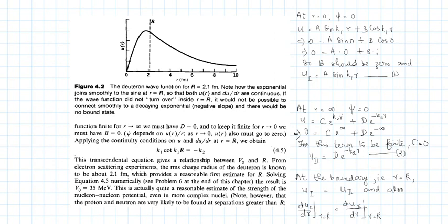Now at the boundary, wave functions should be continuous. So u1 should be equal to u2 and the first derivatives should also be equal at the boundary.